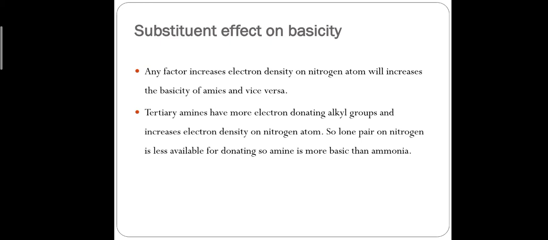In case of tertiary amine, more electron donating alkyl groups are present, so it increases the electron density on nitrogen. So the lone pair on nitrogen is more available for donating. That's why amine is more basic than ammonia. Okay.